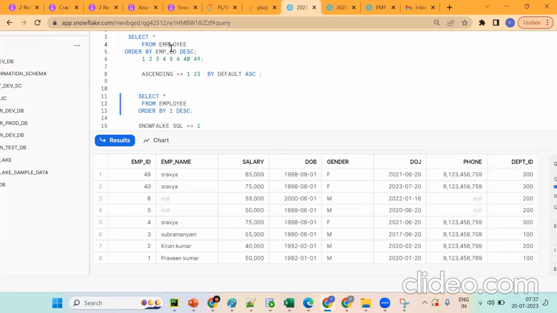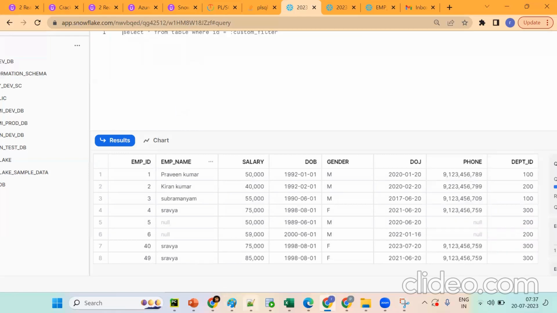Instead of mentioning like this, we can put order by employee name, like this we can put. Okay, so link expiring, come back, we'll see the same. Same link, try to join. Okay, so you got the pointer. Order by 1 descending, in the sense your first column. Suppose when I put this, it will be ascending sort. By default it will be ascending sort when you don't mention. We can mention like this, or we can go like this.